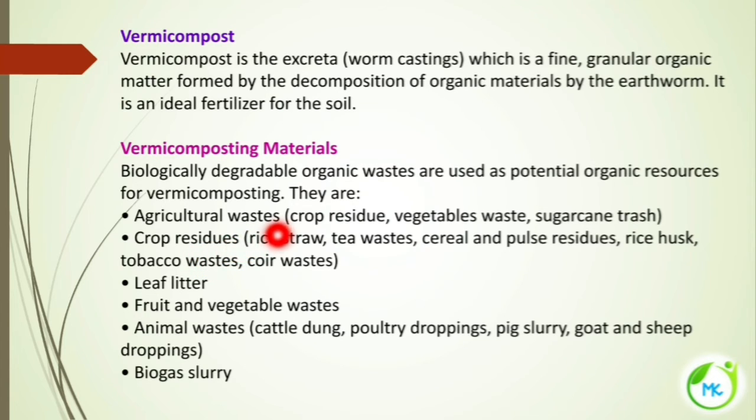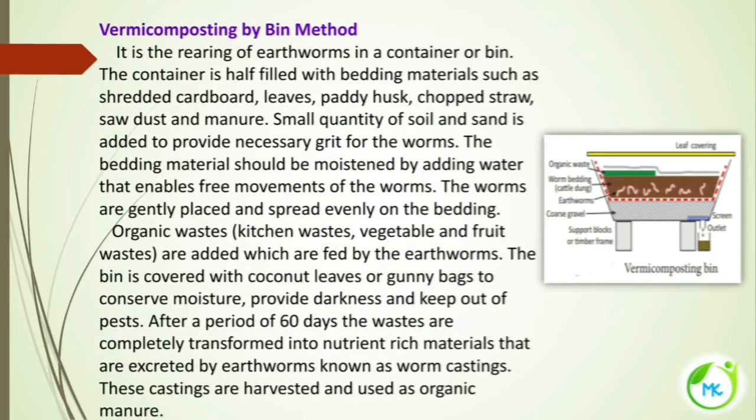Next is crop residues. After harvesting, some residues will be left out. That is referred to as crop residues, like rice straw, tea waste, cereal and pulse residues, rice husk, tobacco waste, coir waste. Leaf litter: the fallen leaves constitute the leaf litter waste. Fruit and vegetable waste. Animal waste like cattle dung, poultry droppings, pig slurry, goat and sheep droppings. And biogas slurry. These are the various materials used for the preparation of vermicompost.